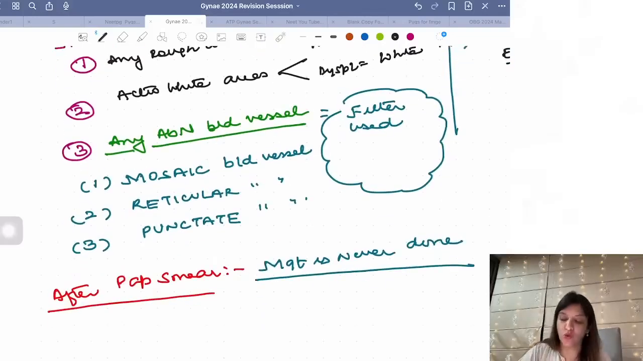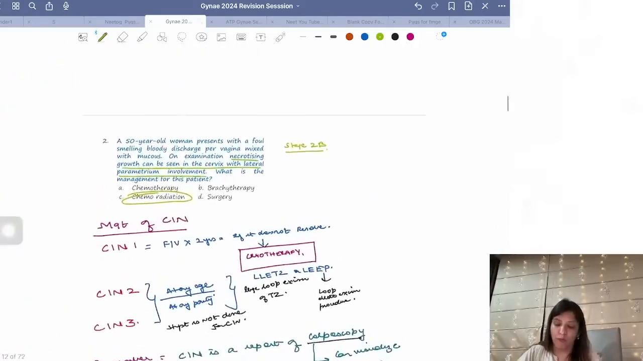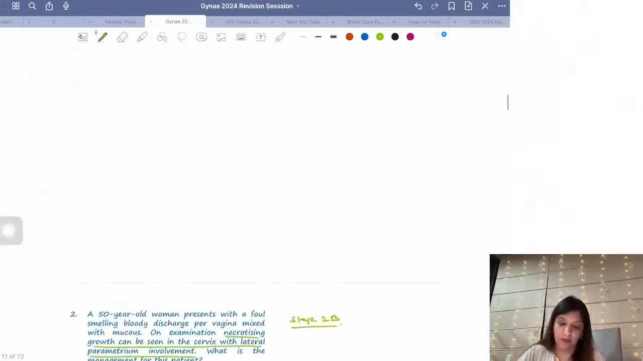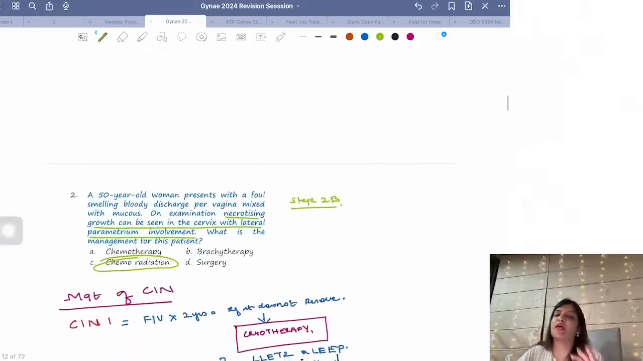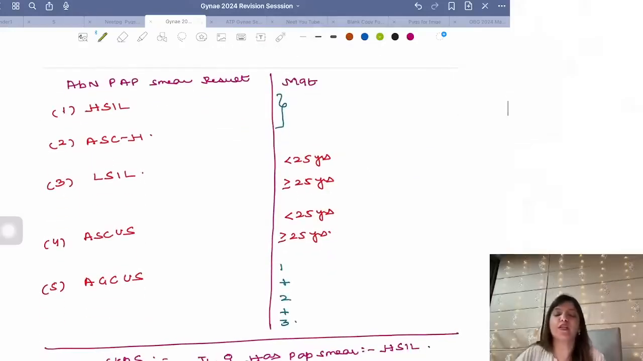Then you are going to switch on the green filter. Again, a very, very important question: which filter is used to visualize blood vessels? Green filter. And which type of blood vessels will you see? You can see mosaic blood vessels, reticular blood vessels, or punctate blood vessels. Please remember, colposcopy is a diagnostic procedure and the report of colposcopy comes as CIN1, 2 or 3. Right? Now, on the other hand, pap smear is only a screening test. It is not a diagnostic test, right?